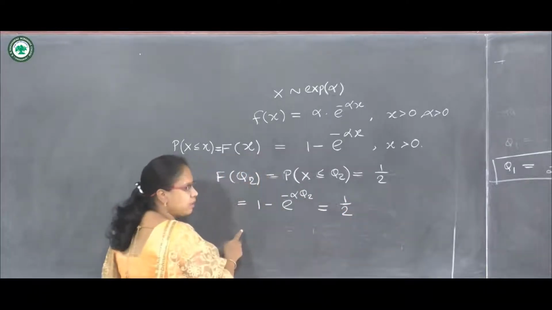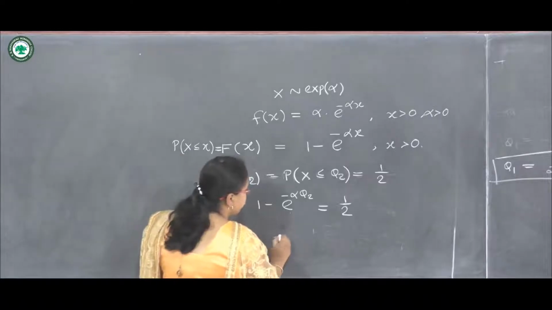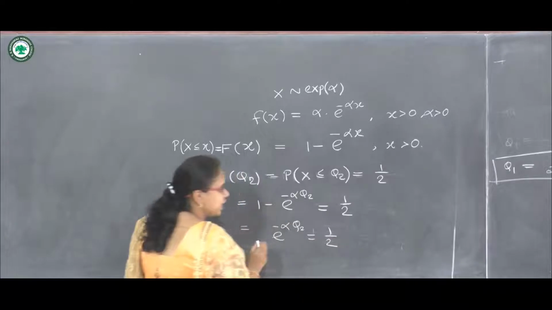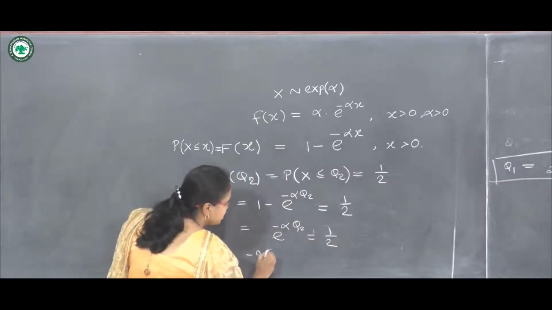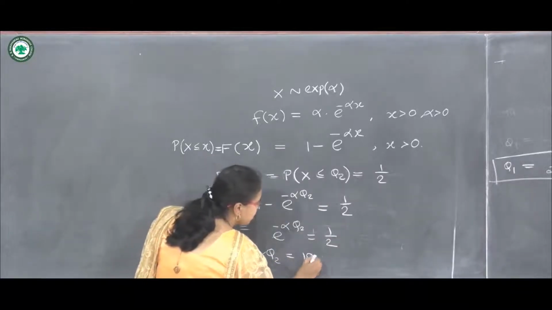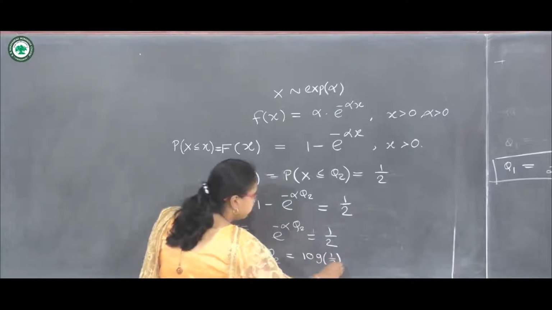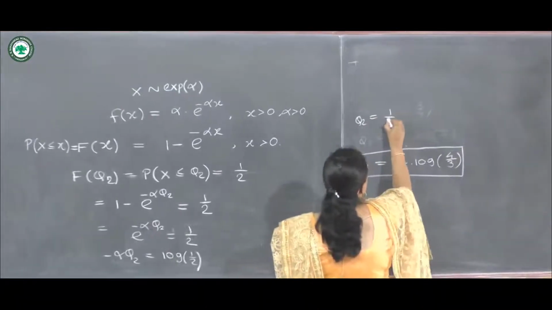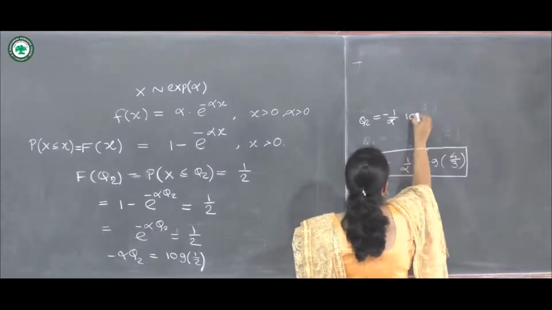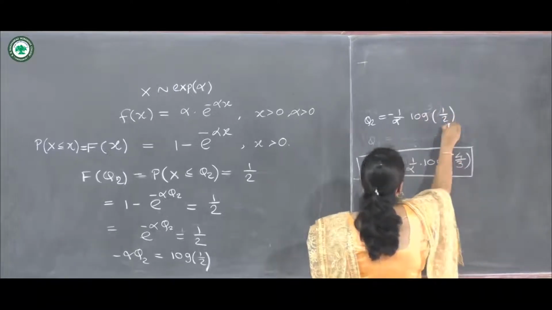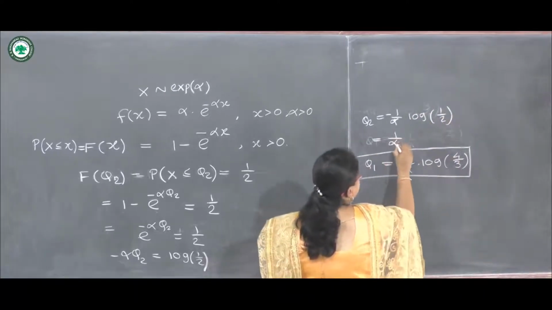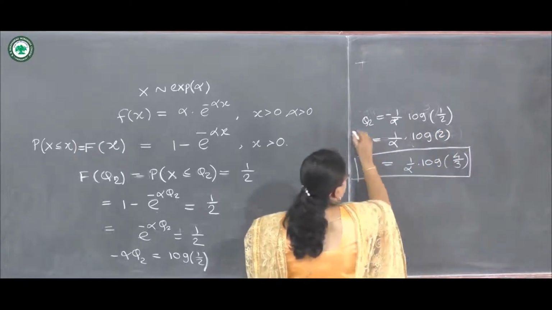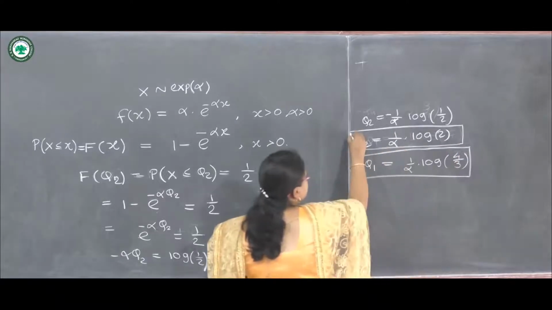Let us solve this for q2. So e raised to minus alpha q2 is half. If we take its log, then minus alpha q2 equals log of 1 upon 2, and q2 is minus 1 upon alpha into log of 1 upon 2. We can write this as 1 upon alpha into log of 2. This is the second quartile.